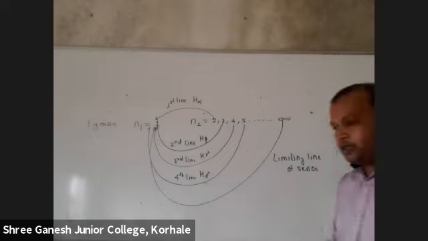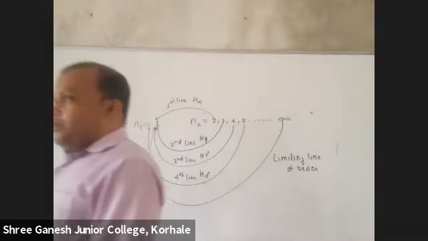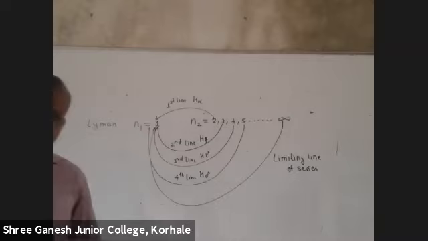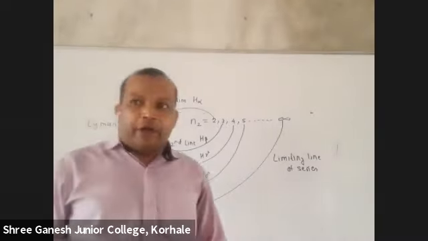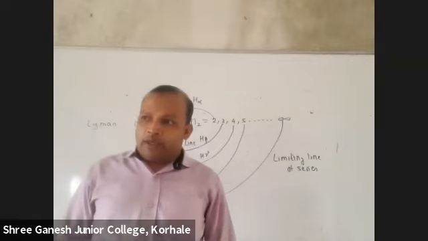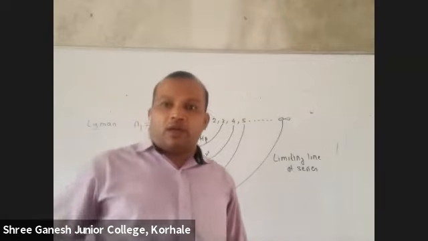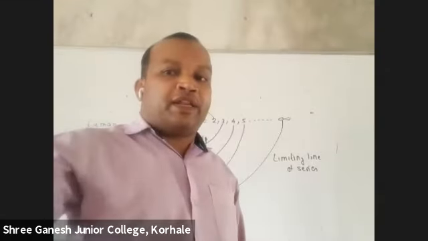Okay, now tell me students, the diagram you see, which you have drawn, the first series is Lyman series. So from 7 it is returning to 1, from 6 to 1, 5 to 1, 4 to 1, 3 to 1, 2 to 1. So will each line have the same energy?